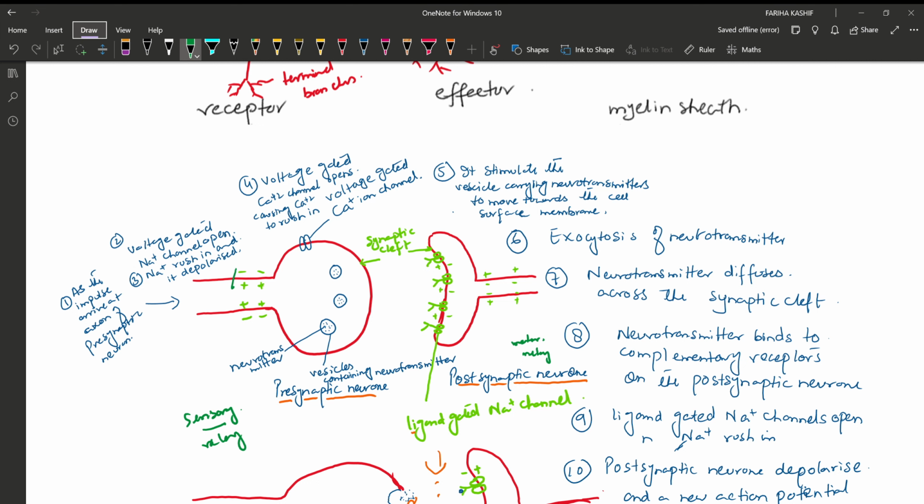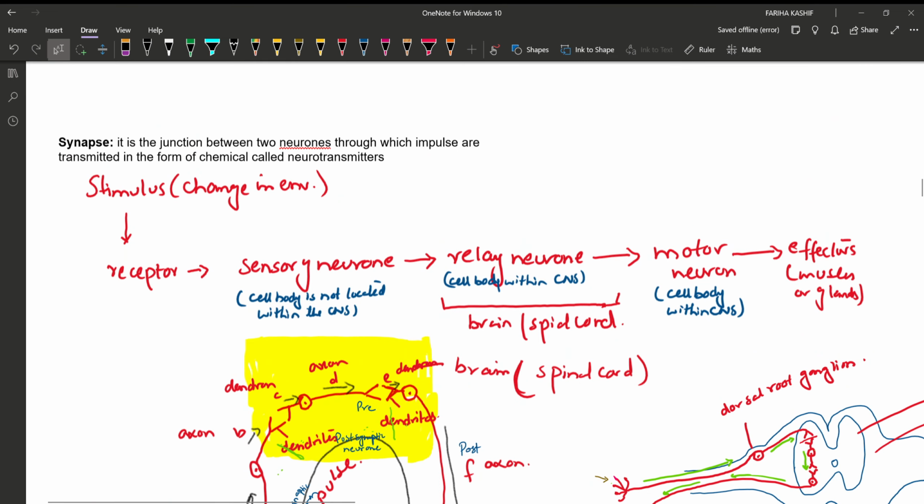Okay, so today we are going to study about synapse. What is the meaning of synapse? Synapse means it is the junction between two neurons in which the impulses are transmitted in the form of chemicals